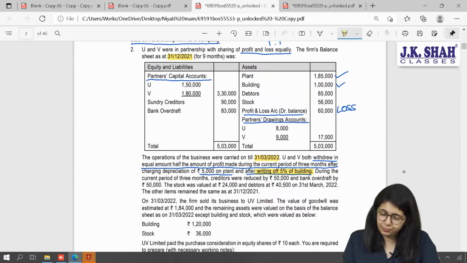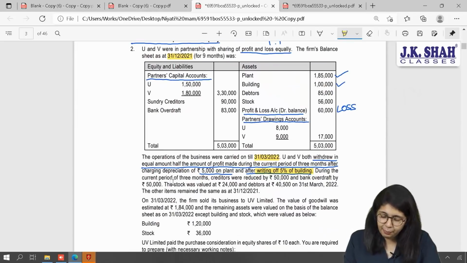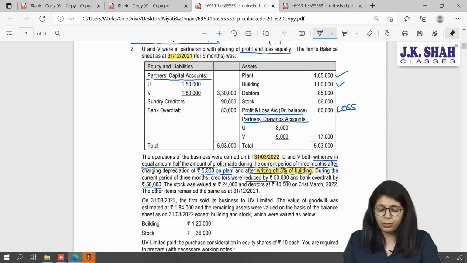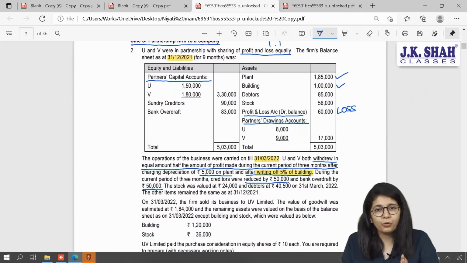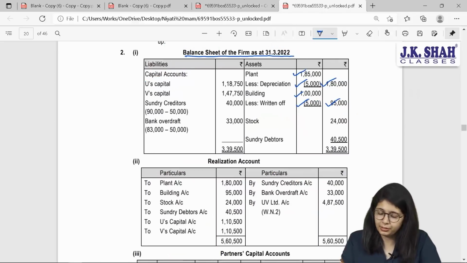Further, they have mentioned during the current period of 3 months, creditors were reduced by 50,000 and even bank OD was reduced by 50,000. What is the present value of creditors? 90,000. It was reduced by 50, which will give you 40. And bank OD from 83 will now become 33.